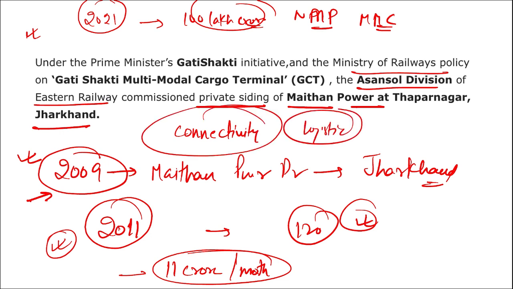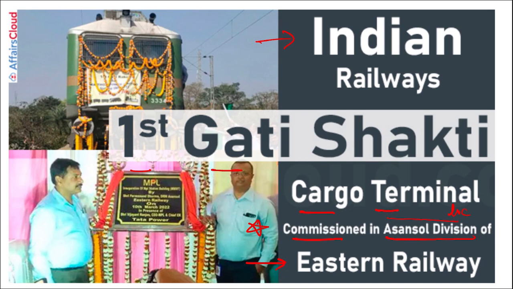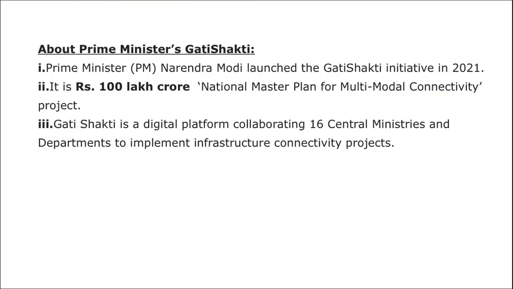Logistics become easy, to deliver products from one company to another, or from a factory to a storage house, or from a factory to a consumer, or a factory to a retailer, it becomes easy. Power generation becomes easy. This Gati Shakti initiative was launched in 2021. So coming back to the question, where is India's first Gati Shakti cargo terminal commissioned? It was commissioned in the Asansol division of Eastern Railways.